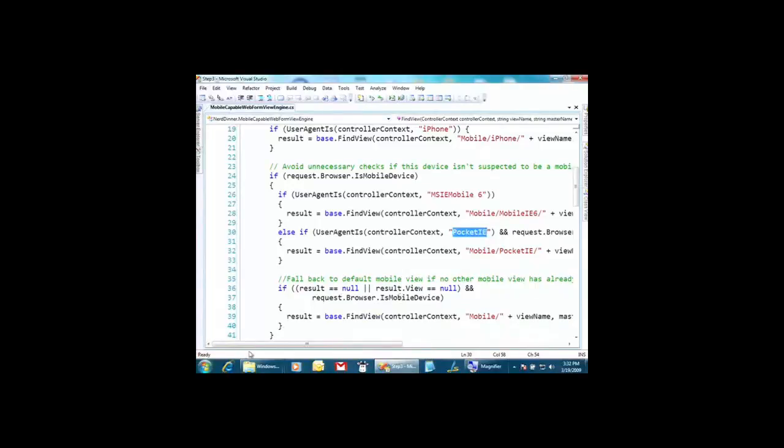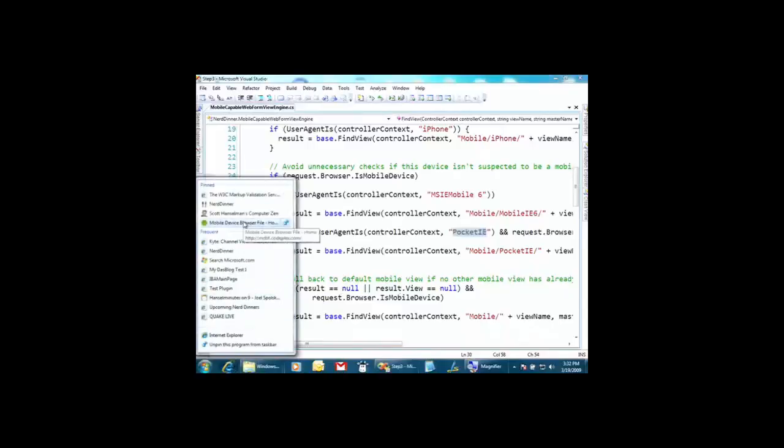Now, I don't know if you guys heard, but the guys that are doing Hotmail Mobile just put something out on Codeplex. And this is huge. I think this is the kind of huge where no one's going to get how huge it is. They'll be like, oh, yeah, cool, good job. Yeah, this is massive, so believe it. This is the mobile device browser file. It came out today. And this is from data on Hotmail, the top 500 or so mobile devices in a giant browser file that you simply drop in App_Browsers on your system. This gives you the capabilities of all of those devices. So then suddenly, mobile is fun again.